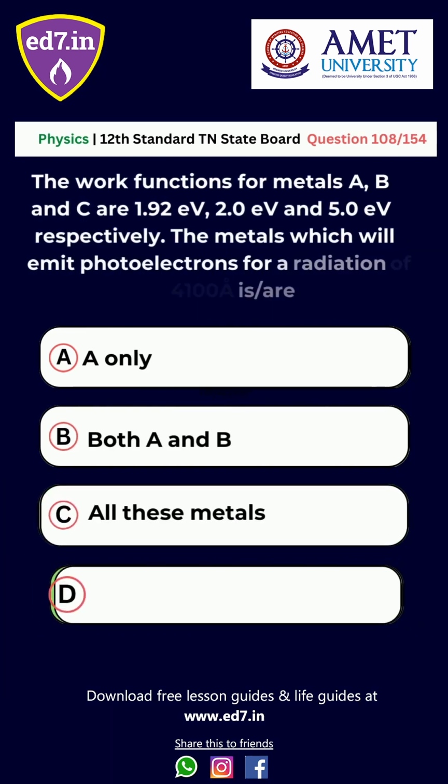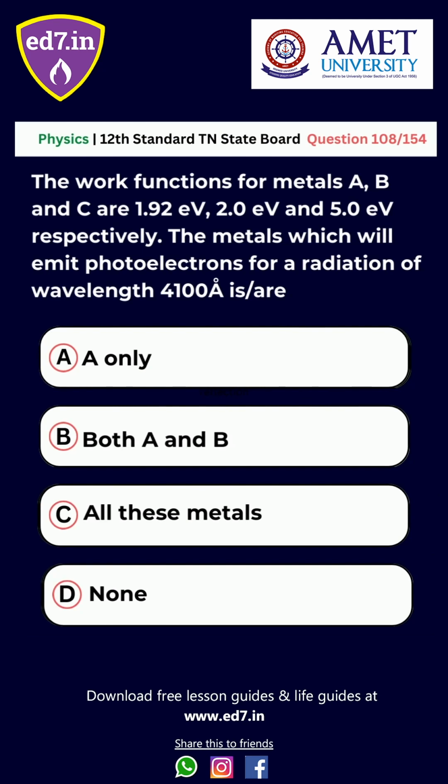Question number 108. The work functions for metals A, B and C are 1.92 eV, 2.0 eV and 5.0 eV respectively. The metals which will emit photoelectrons for radiation of wavelength 4100 angstrom are: option A, A only; B, both A and B; C, all of these; D, none. The right answer is option B, both A and B.